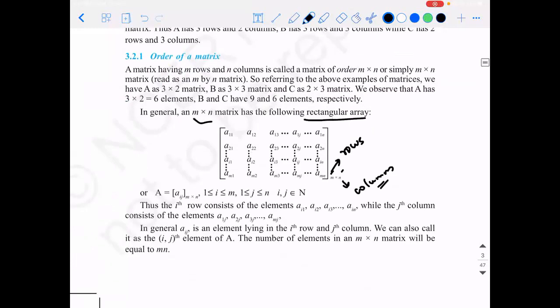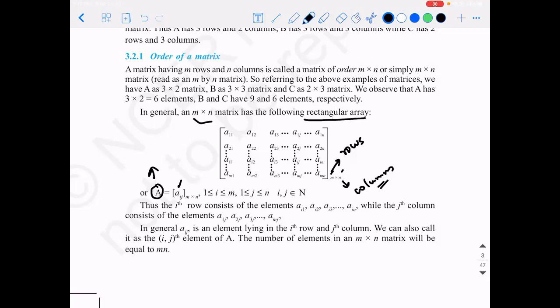Like how you represent a set, you would have learned, we know sets, right? Generally, you represent the name of a set in uppercase and the elements of a set in lowercase. In a similar way, the name of the matrix will always be in uppercase and the elements of it will be in lowercase.